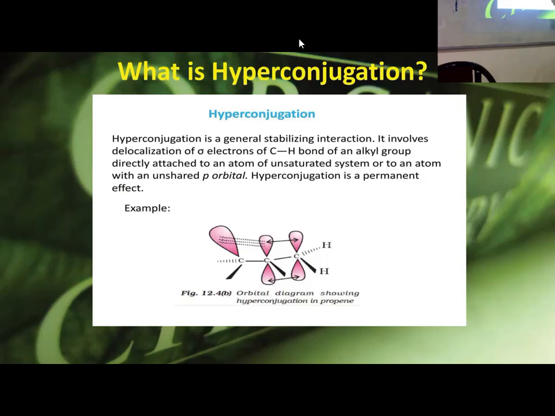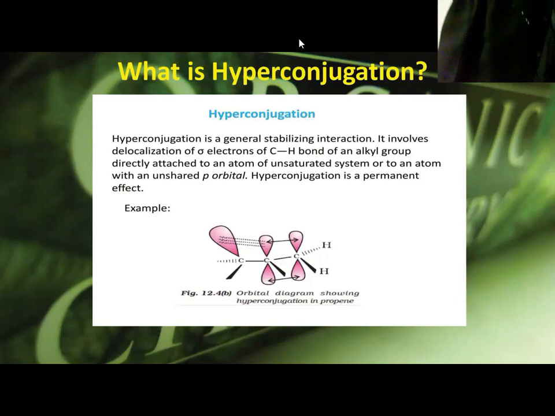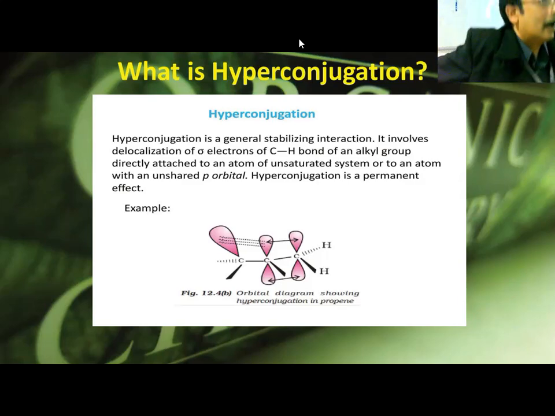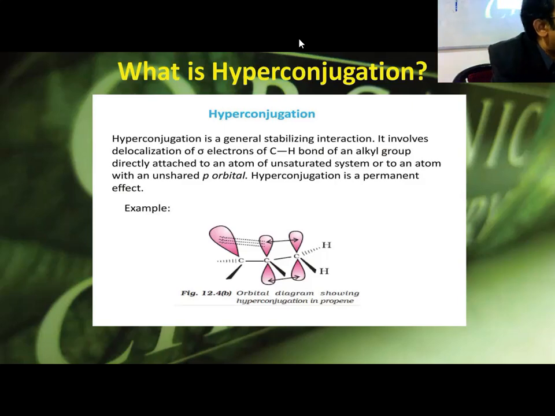And what I am showing here is called hyper. What is the meaning of the term hyper? Something more, something extra. Hypo means something less. Hyper means something more. So hyperconjugation is something more than conjugation. Now you understood what conjugation is. So hyper means sigma-pi conjugation. Earlier it was pi-pi. So conjugation is pi-pi, and sigma-pi conjugation is called hyperconjugation, which is present here.